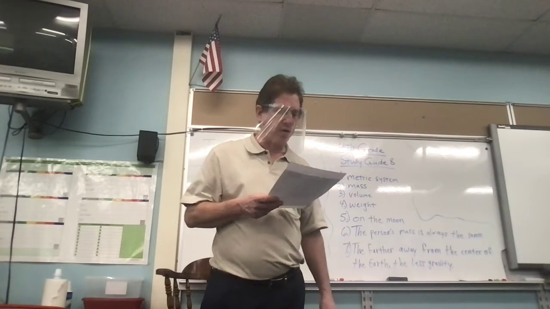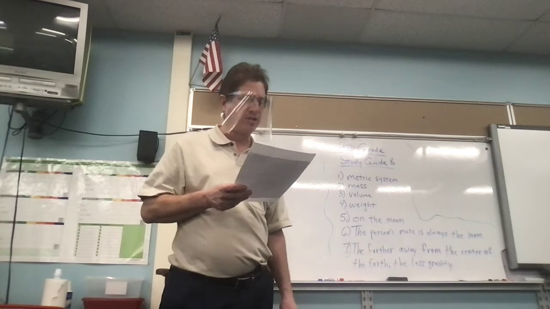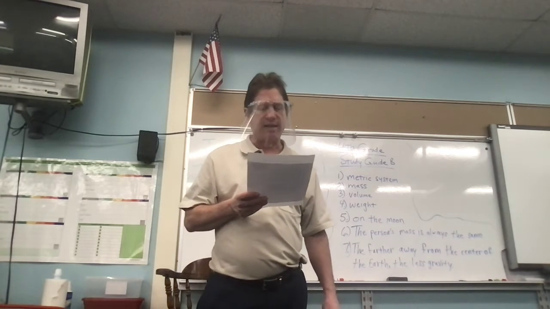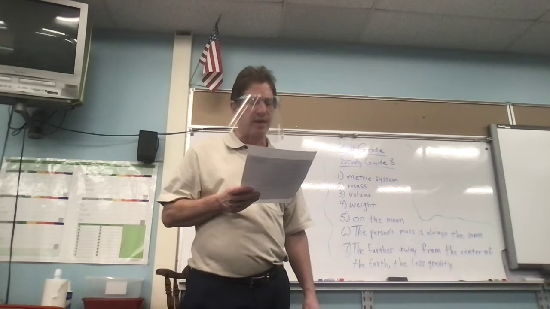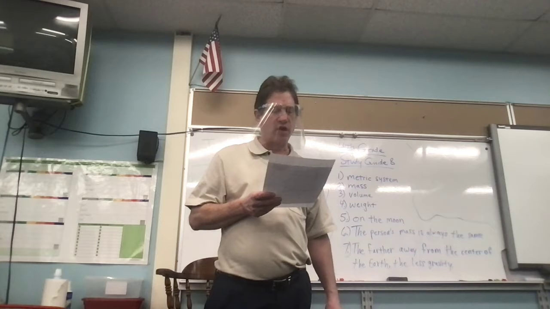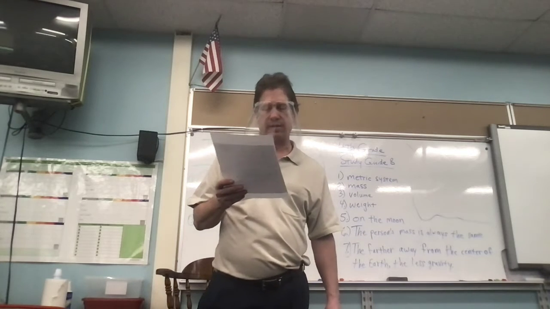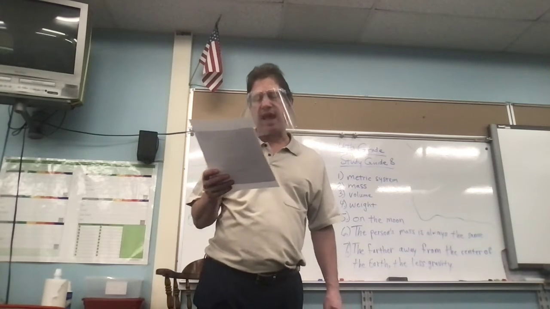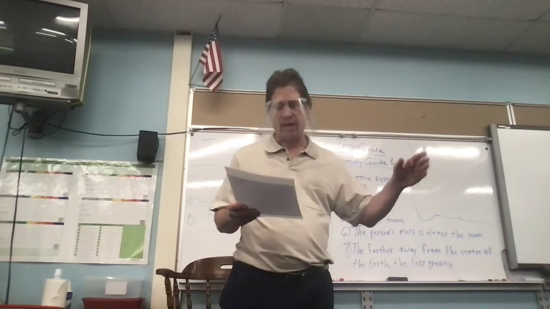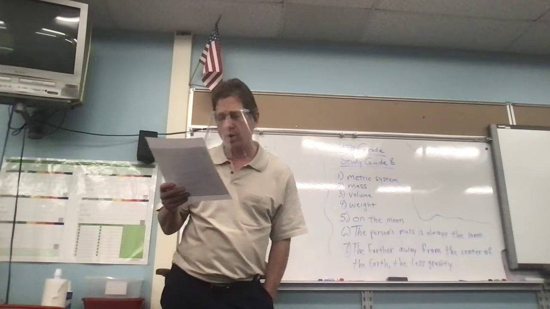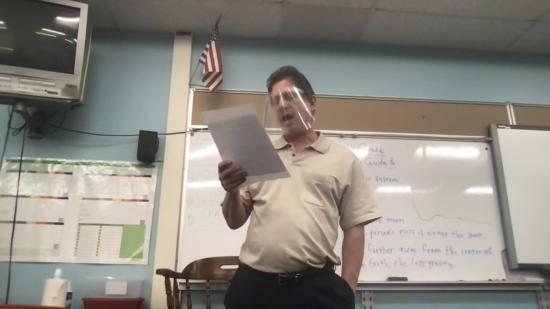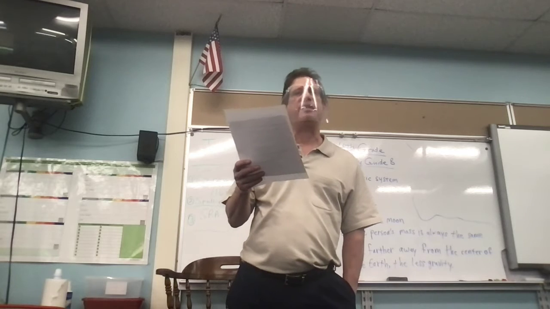Mass is an important physical property used to identify, sort, and describe objects. The amount of space matter takes up, or volume, is measured in different ways for different objects. Weight is a measure of the pull of gravity on an object. And then we have a picture of a guy at sea level, a picture of a guy on Mount Everest, a very tall mountain, and a picture of a guy on the moon. Where would the person weigh the least? The person would weigh the least at sea level.